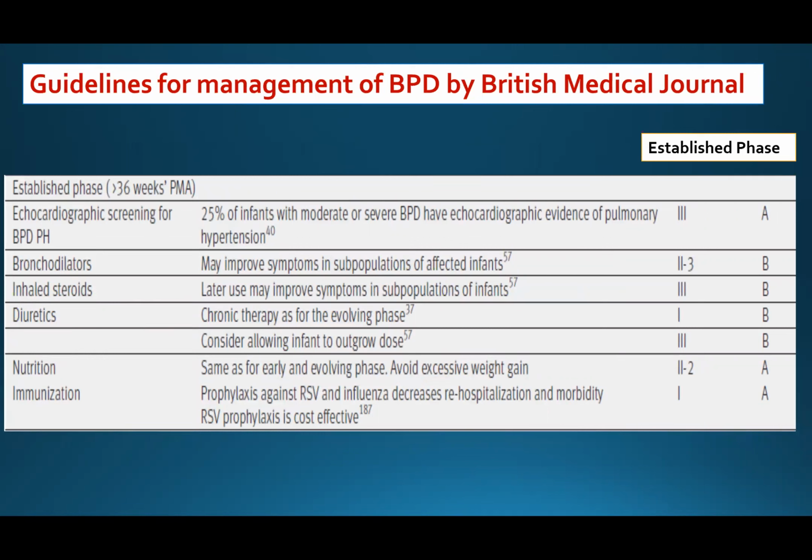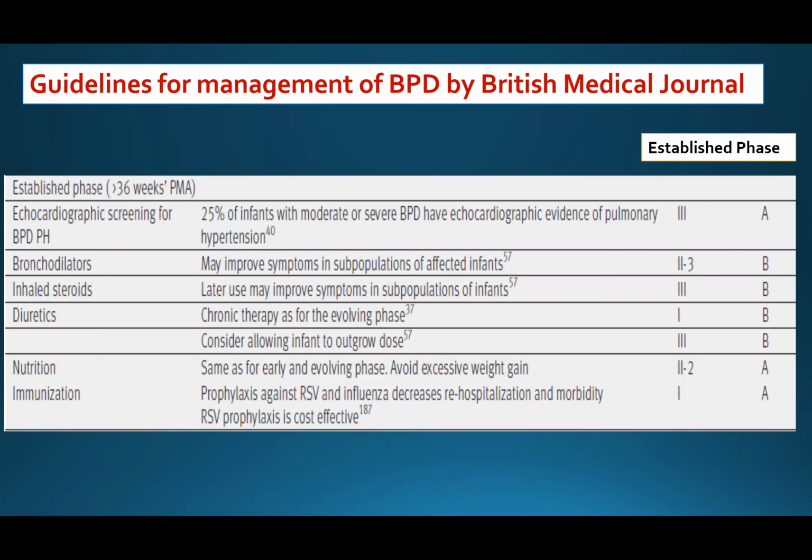Established phase, this is the age of assessment, 36 weeks and above. This is the time we can say this baby is having bronchopulmonary dysplasia, established phase. We have to screen this baby for resistant pulmonary hypertension, as more than 25% with moderate to severe bronchopulmonary dysplasia have evidence of pulmonary hypertension. Bronchodilator may improve the symptoms in a subpopulation of affected infants.